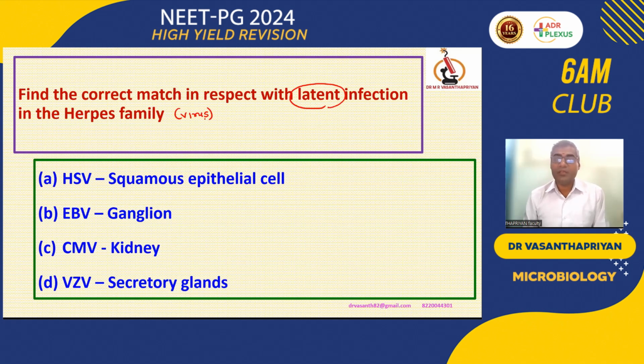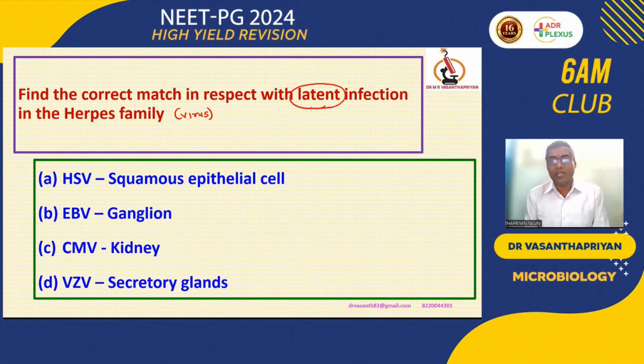What is the meaning of a latent infection? Microbial agents are present in the tissue without any replication and without any disease manifestation; we call this a latent infection. Latent infection is not only for viruses, it may be present with any microbial agent.